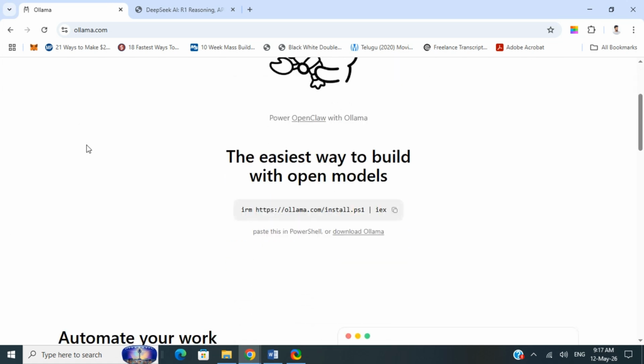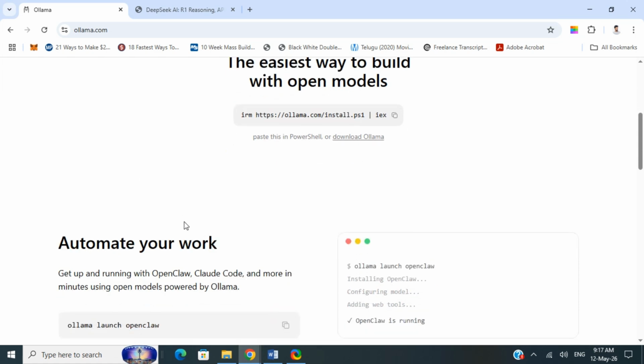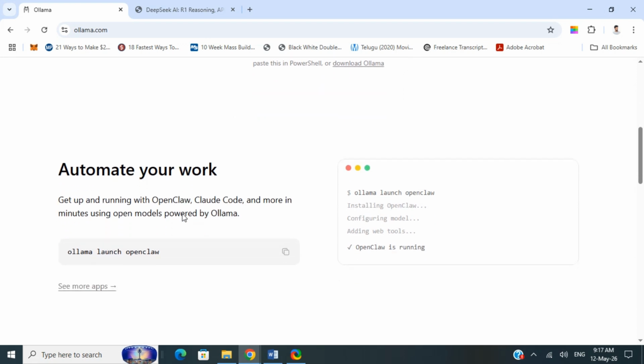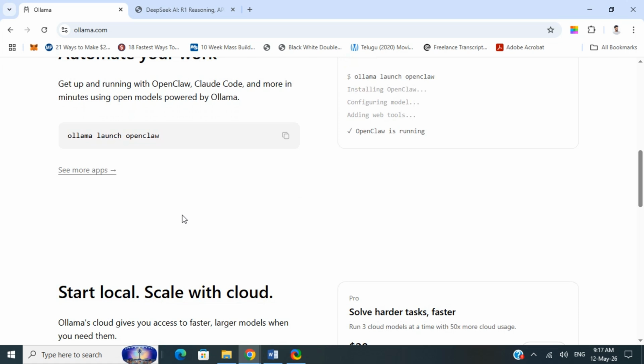So Ollama is actually a local AI runtime that makes running models on your computer ridiculously easy. Think of it like a Docker for AI models. You install it, type one command, and boom, you're chatting with AI offline. It supports models like Llama, Mistral, Gemma, DeepSeek models, and much more. It focuses mainly on simplicity, local privacy, and fast setup.